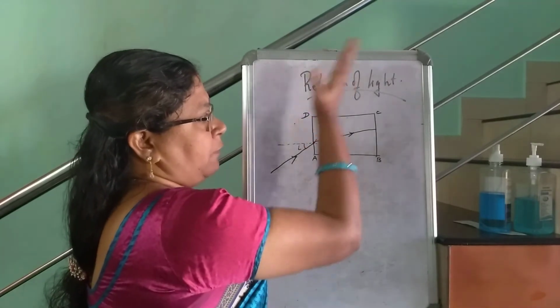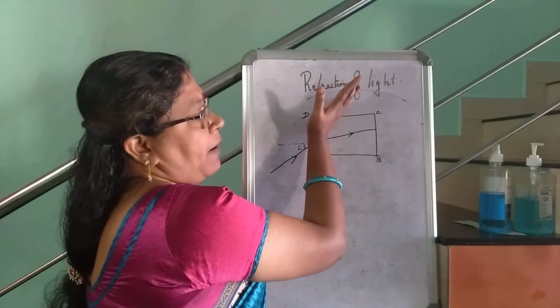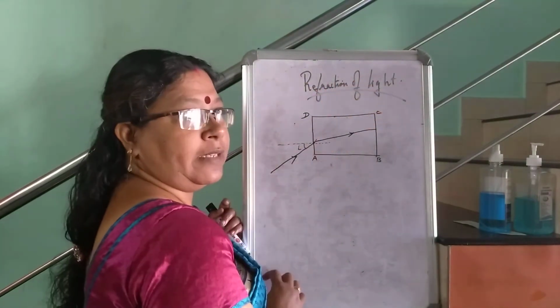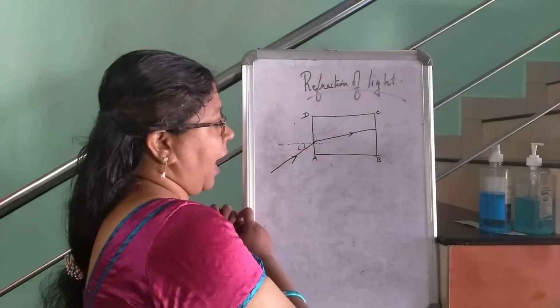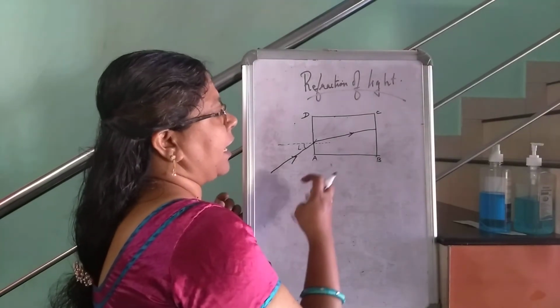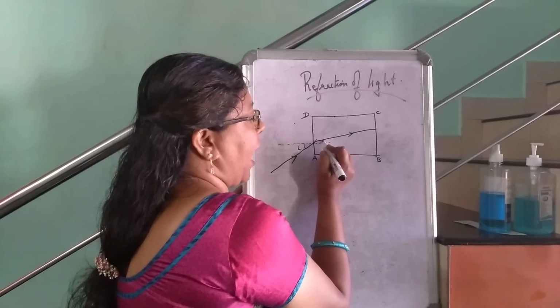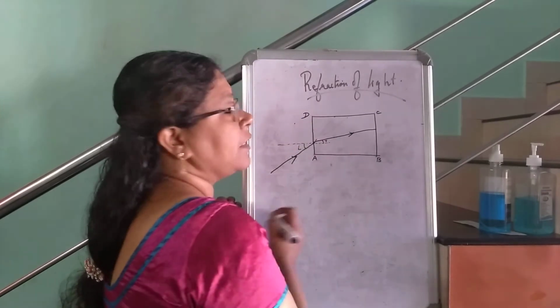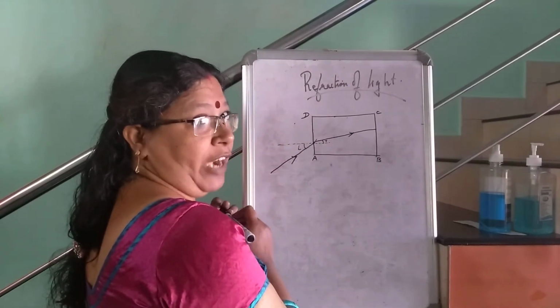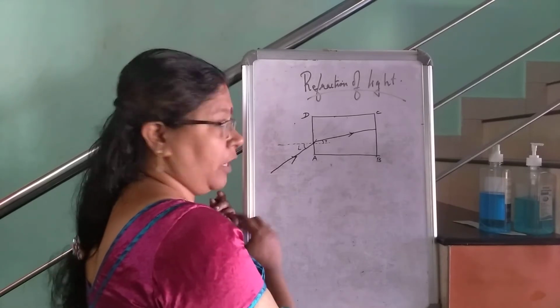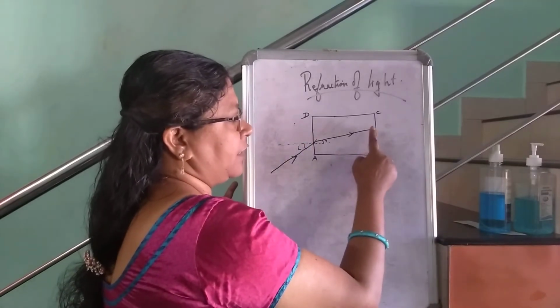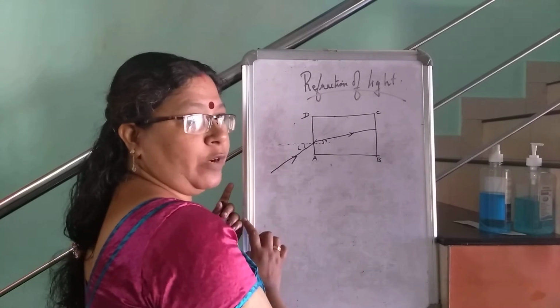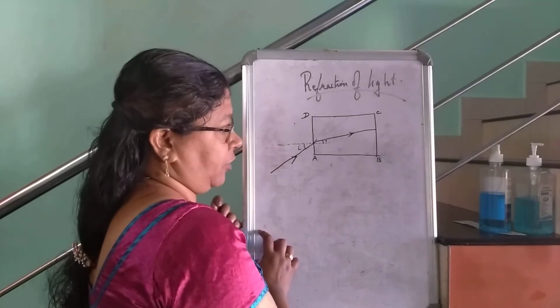It was supposed to move like this, but it deviated towards the normal. And here, the angle between the refracted ray and the normal is known as the angle of refraction.